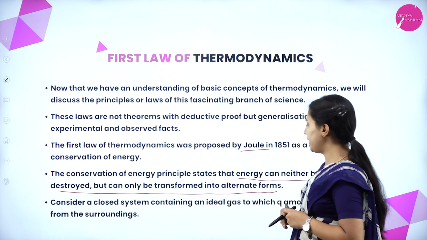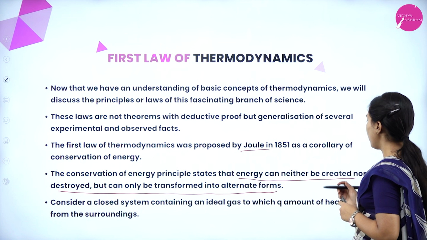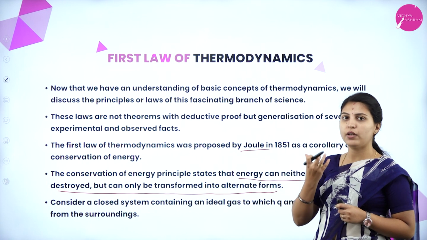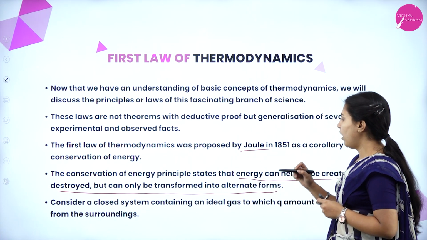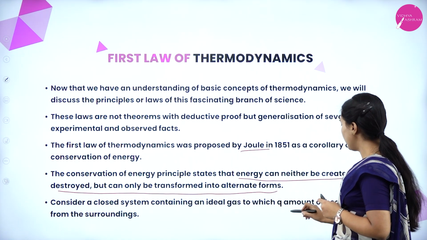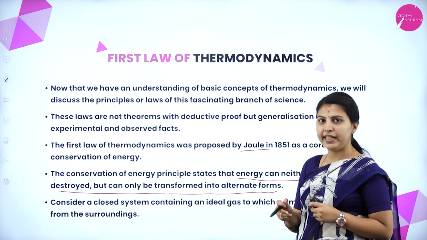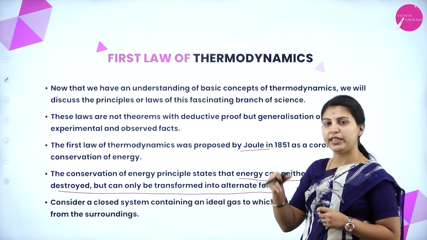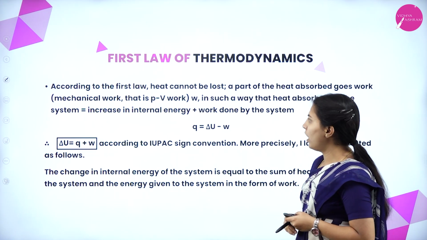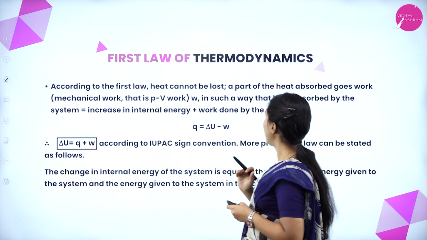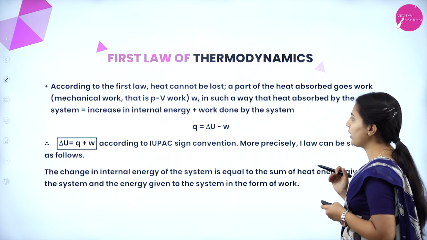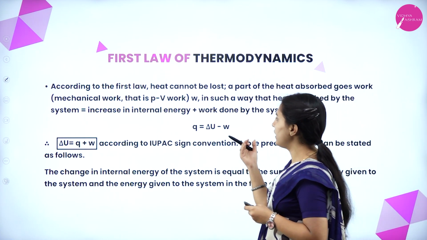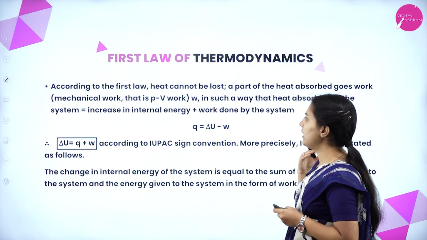Consider a closed system containing an ideal gas to which Q amount of heat is given from the surroundings. Now we are considering one system containing an ideal gas. Q is nothing but the heat we are giving from the external surroundings to the internal system. According to the first law, heat cannot be lost. A part of the heat absorbed goes to work, that is W, in such a way that the heat absorbed by the system equals the increase in internal energy plus work done by the system.